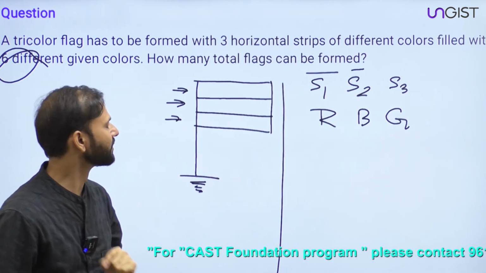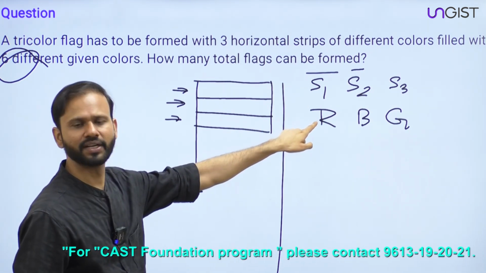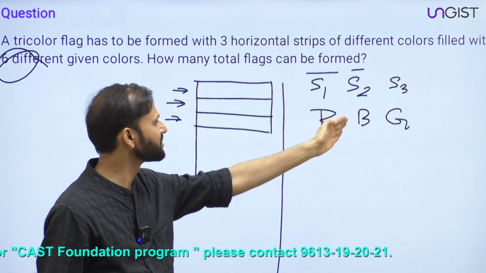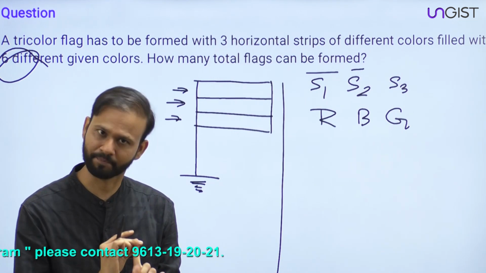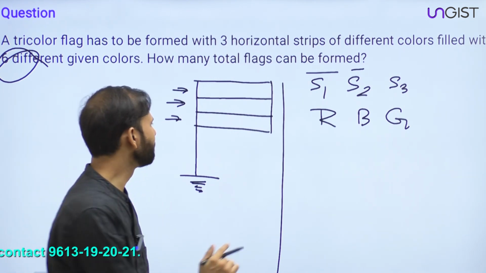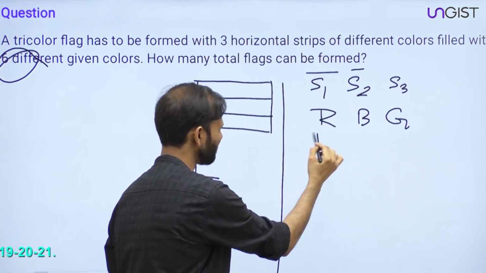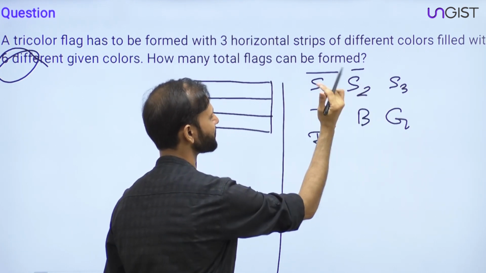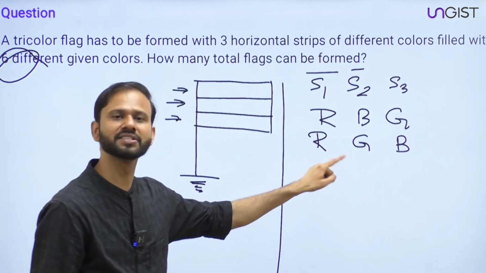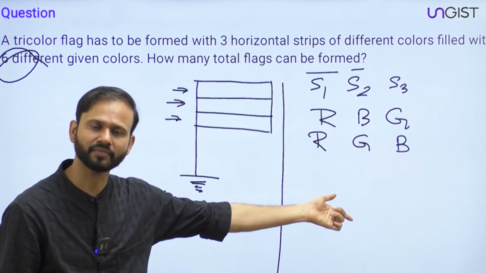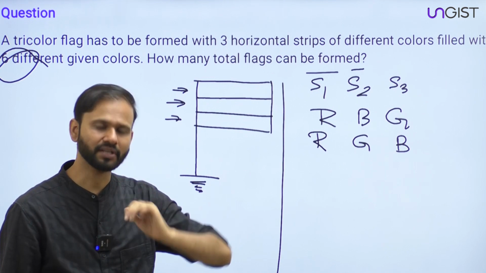Guys, now tell me one thing. If red is there in strip 1, blue in strip 2 and green in strip 3, this is one type of flag, correct? Now if you fix strip 1 as red and just swap these two strips, so this is green and this is blue, obviously this will be considered a different flag. Guys, it is clear, right?